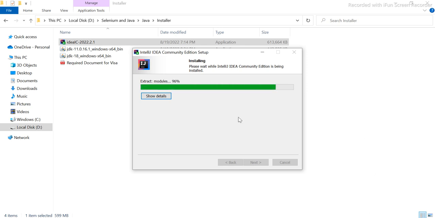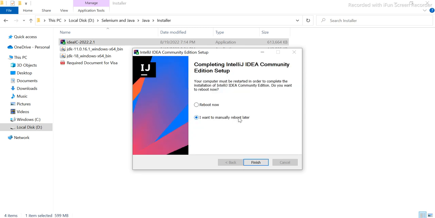Still taking time, guys. We have to give a bit more time here. All right, so completing IntelliJ community. I want to reboot manually, so I will say okay. We need to reboot our system, but I just don't want to do it right now.